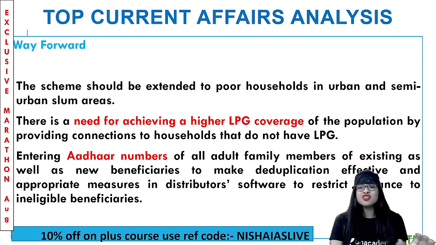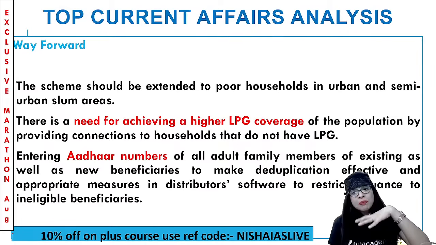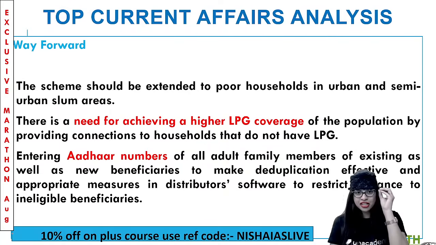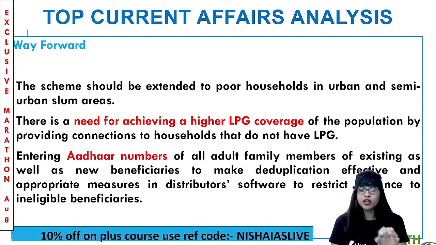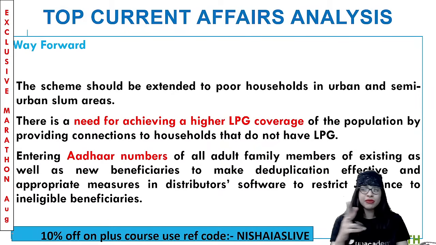Now what you can do is extend the scheme not just to rural areas, but also to poor households in urban and semi-urban slum areas. Because in urban areas, you can see a lot of slums. Don't you think so? There is a great need for achieving a higher LPG coverage of the population and making sure that we are giving connections to households who do not even have access to LPG. At the same time, entering Aadhaar numbers of all the adult family members of existing as well as new beneficiaries is very, very important to avoid duplication and to take appropriate measures to make sure that all the fake people are eliminated. Clear?